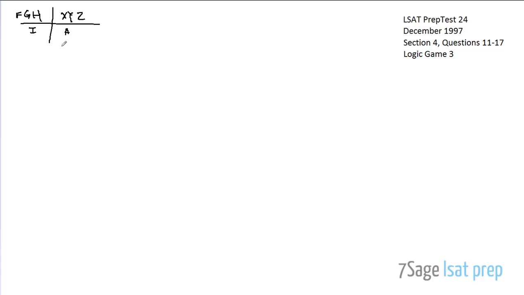Will each be evaluated once by the editor Juarez, and once by the publisher Rosenberg during 6 consecutive weeks, week 1 through week 6. Each evaluator evaluates exactly 1 textbook per week. No textbook will be evaluated by Juarez and Rosenberg during the same week. Okay, so this is what we've got. We've got J, we've got R, and we've got a series of 6 weeks. 1, 2, 3, 4, 5, 6.